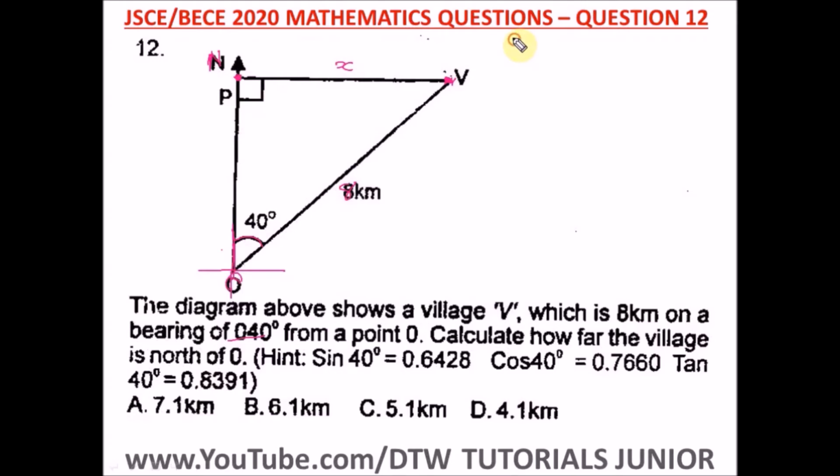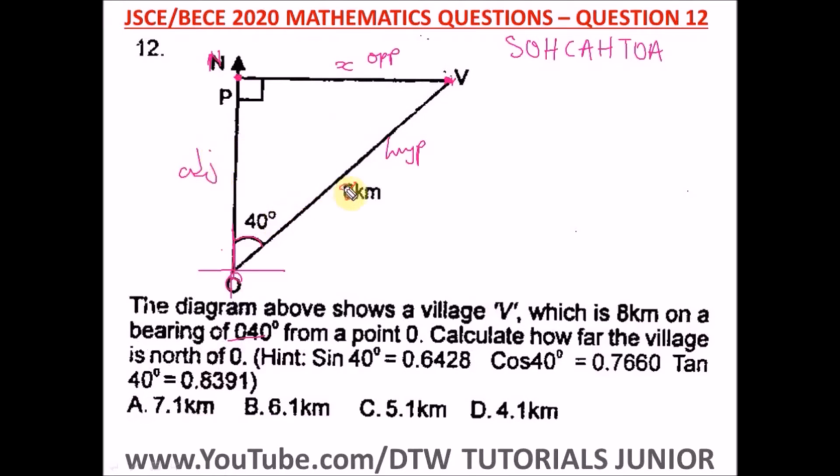That means we have to apply a trig rule, so which is what? SOH CAH TOA. Okay, so here this is our angle, so it means this is our opposite, this is our hypotenuse and this is our adjacent.